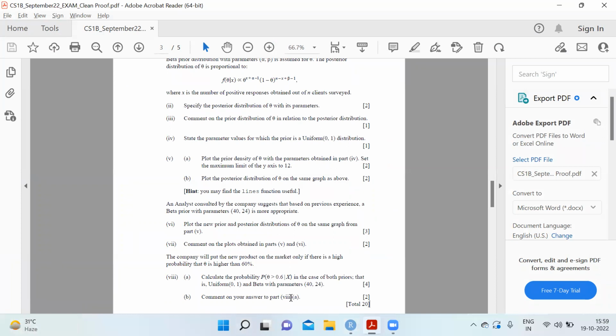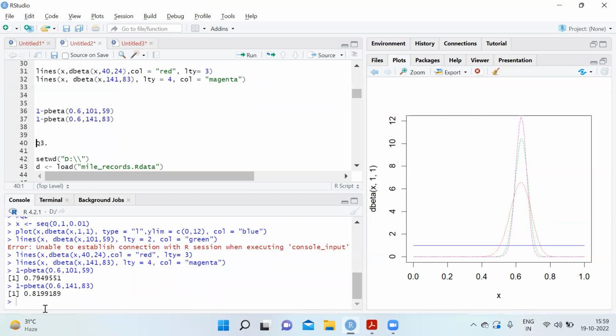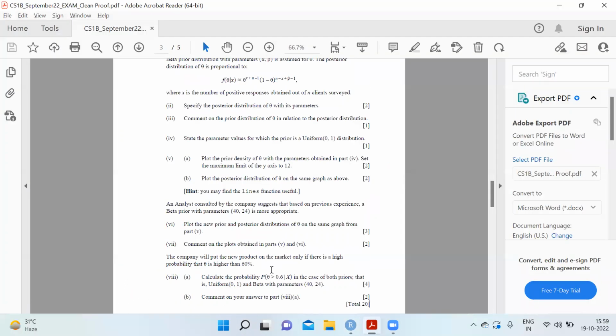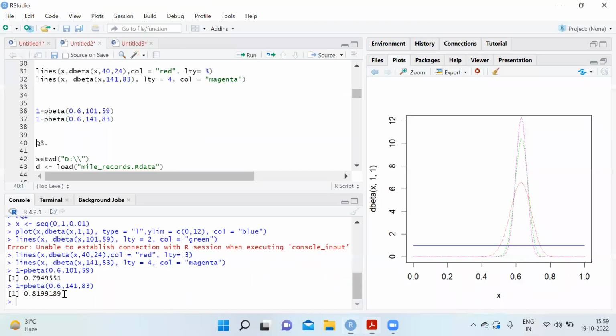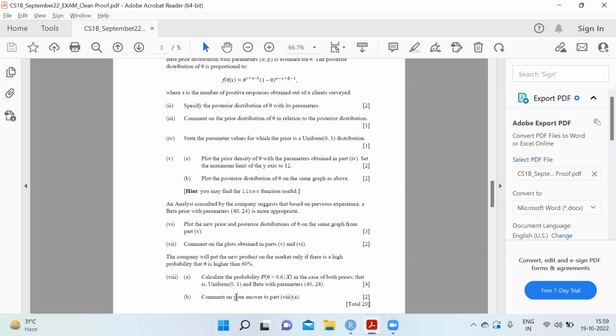Comment on your answer to part 8A. From the two values, we can see both values are really close. The probability that the product in the market has theta greater than 60% is very high. Okay, so yes, the product can be put on the new market since the probability is very high for both the distributions.